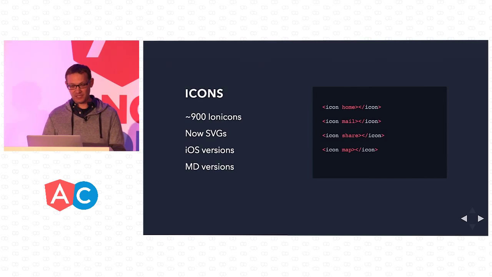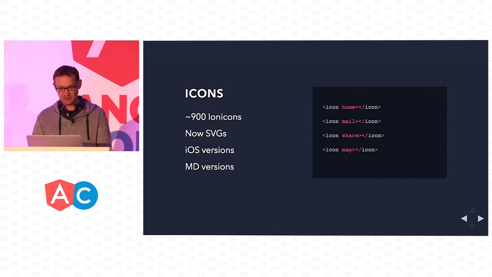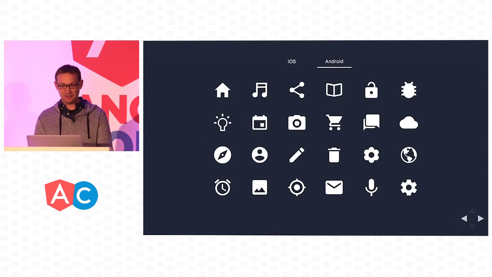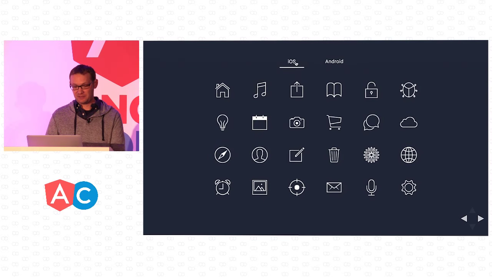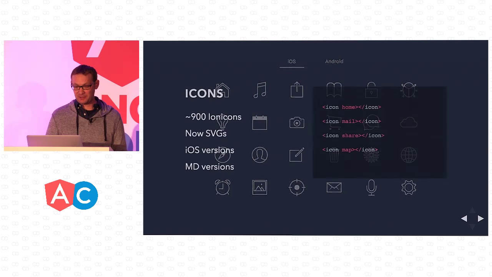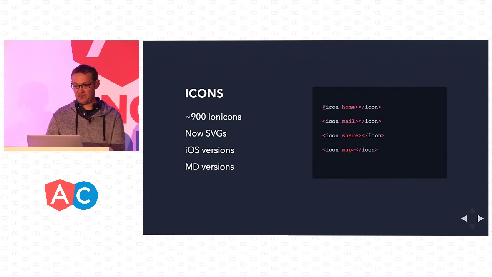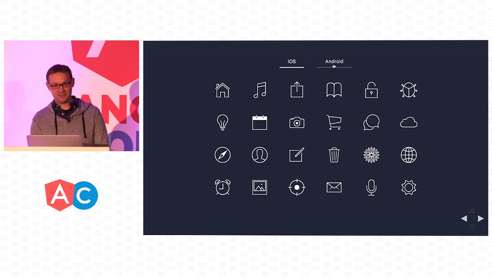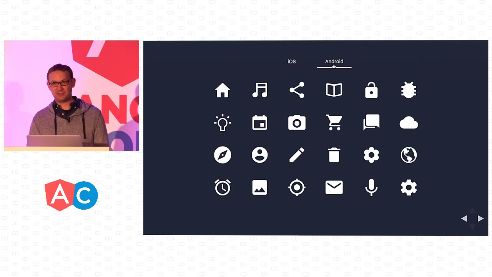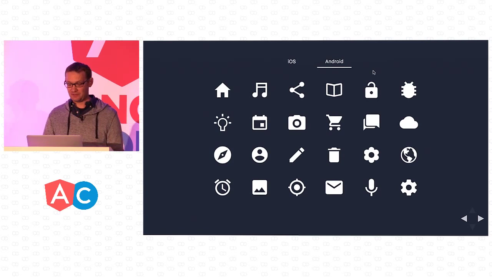And to show a little bit more example of what I mean by what we can do with that, let's take a look here. So here's the Android versions. And now let's take a look at the iOS versions. So all of that is already handled within Ionicons. And again, let's take a look at the code. This is what you have to write. I want to use the home icon, or I want to use the middle one. All figured out for you. Again, stare at one of these icons and how much they drastically change just for the platform. Again, different to you, but familiar to the users that are using your app.